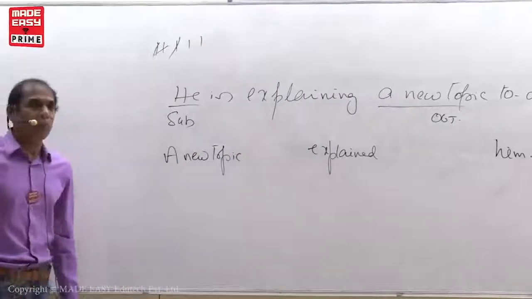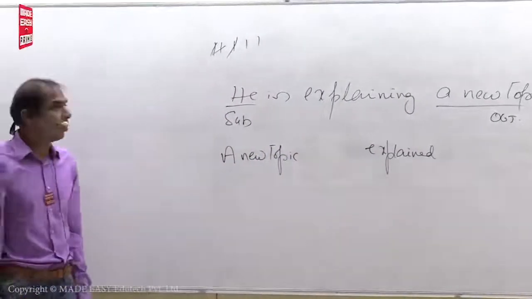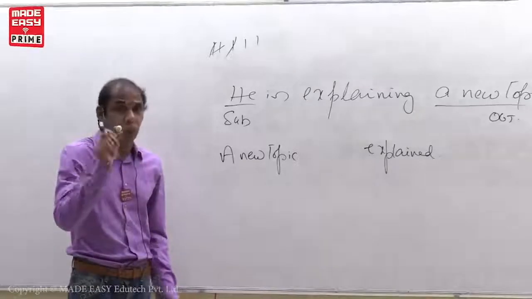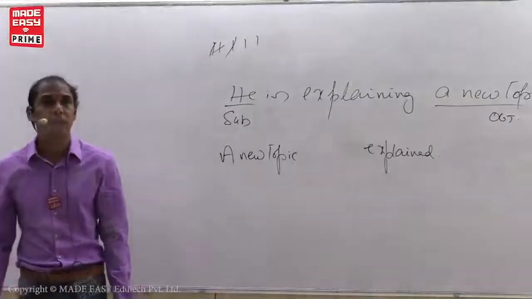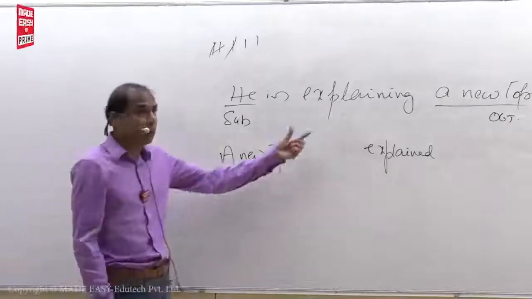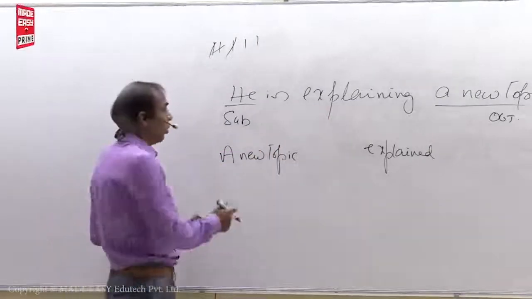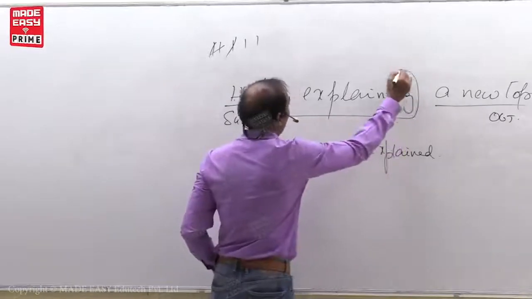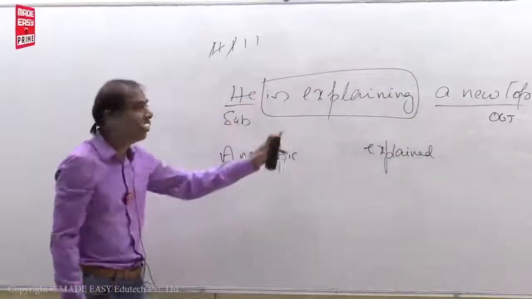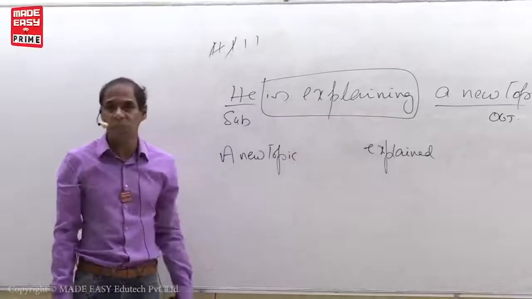Fourth one, put B form. When you want to put the B form, check the verb given in the sentence. What is the verb? Is plus V1 plus ing form. So this is present continuous tense.